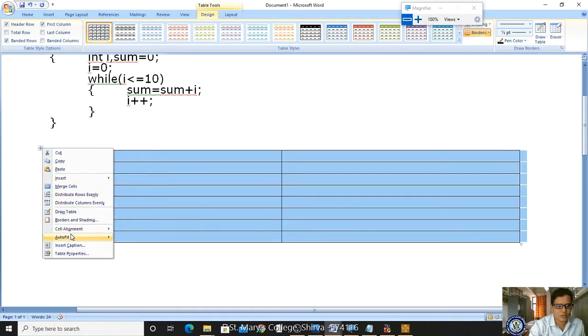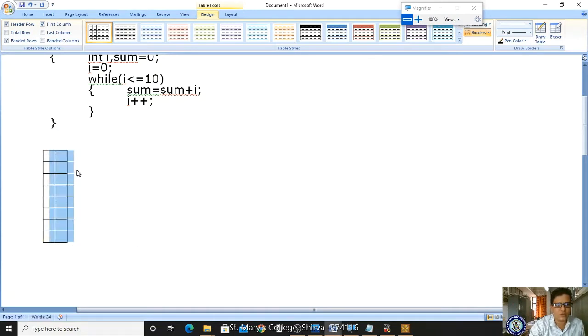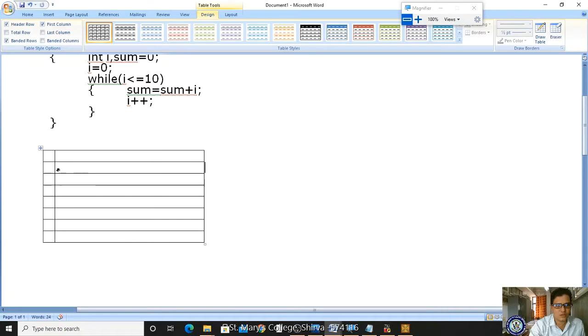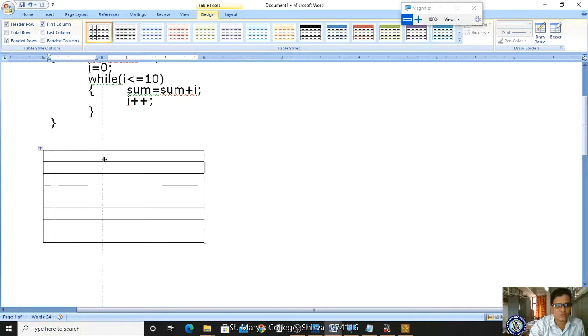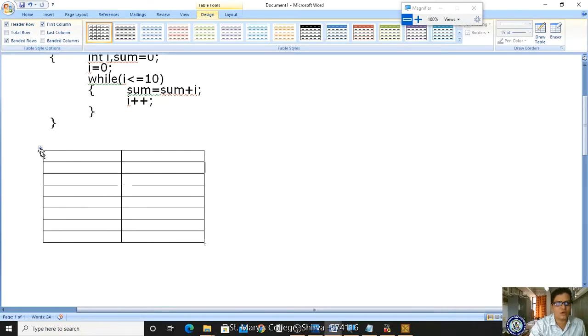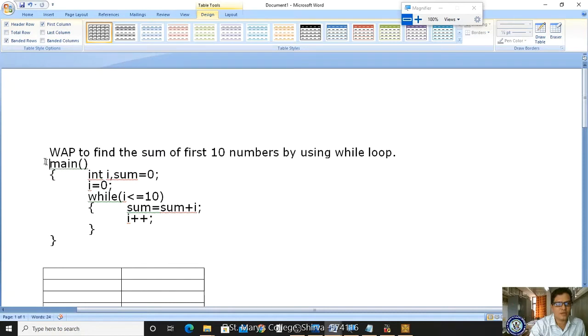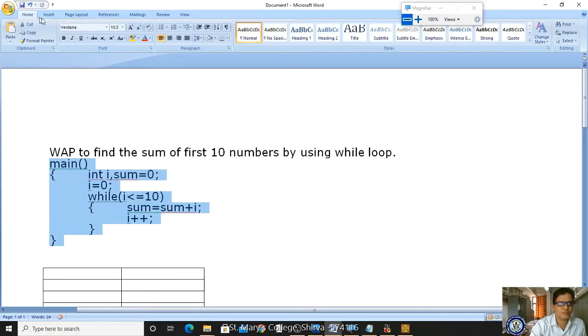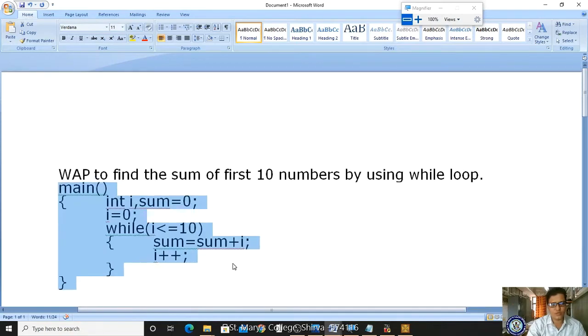And let me make it content or fixed width, and let me increase the size. This is all for your understanding purpose. I hope it is visible, right?